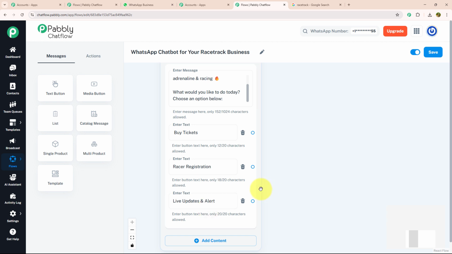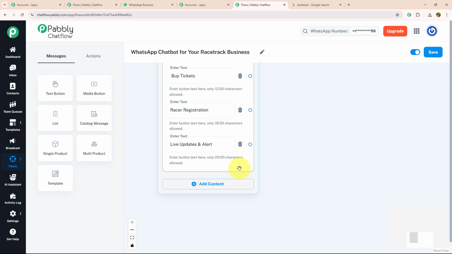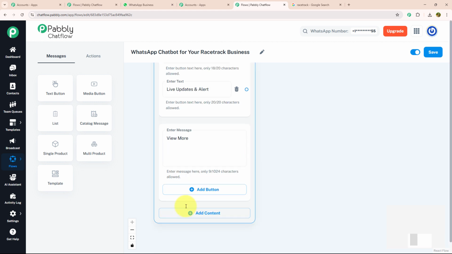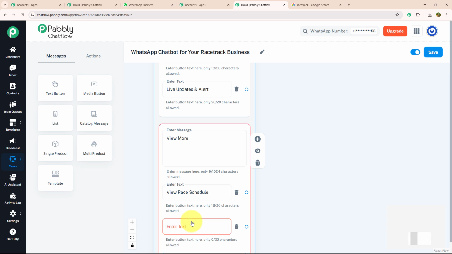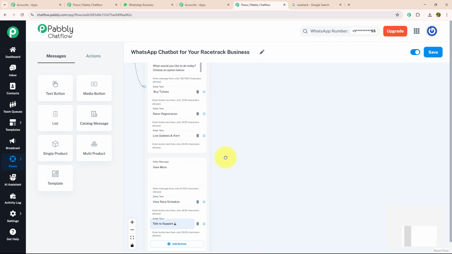I want to provide few more action button. For that, again, I'm going to click on add content button, write my message, view more, and I'm going to enter my action button as view race schedule and talk to support. Now, after giving action button, I want to give separate message for each action button. Let's start with buy tickets.